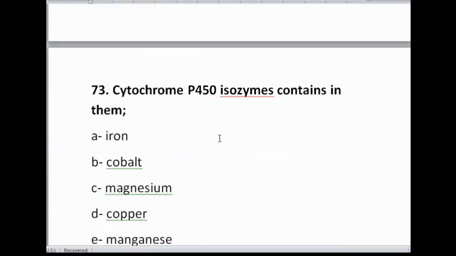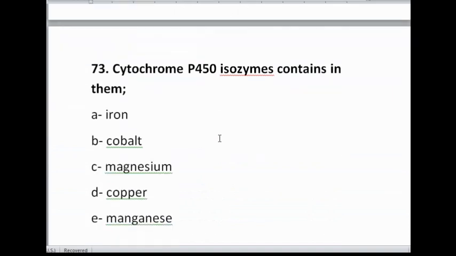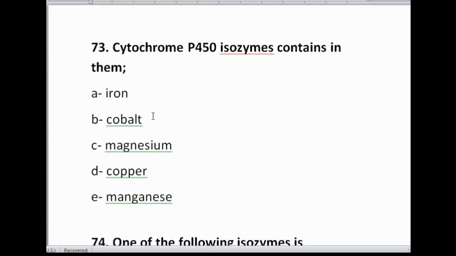Now the third MCQ: cytochrome P450 isozymes contains in them iron, cobalt, magnesium, copper, and manganese. Now the correct option is iron, as cytochrome P450 isozymes contains in them iron.